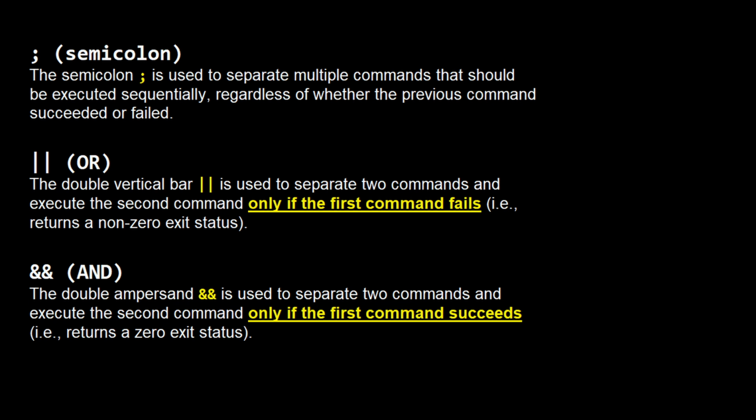which is kind of opposite from the and, or the double ampersands, and that's basically to separate two commands once again, but it's only going to execute the second command if the first one succeeds. So for example, if you wanted to remove file.txt, and file.txt did exist, and nothing went wrong with the removal process, obviously it's going to return with a zero exit status, there's going to be no error, and the second command you give it will obviously execute.